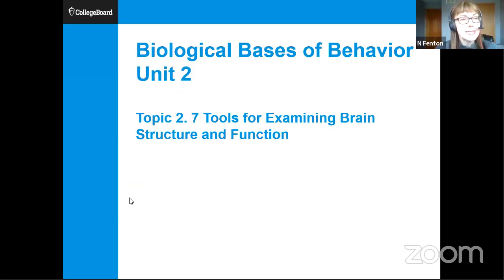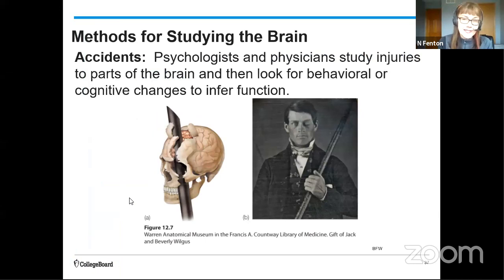Okay, so now let's take a look at some historic and modern ways to examine the brain. So how do researchers study the brain? We're going to start with a very famous historic case that maybe you remember from your biobasis unit. That's the case of Phineas Gage.